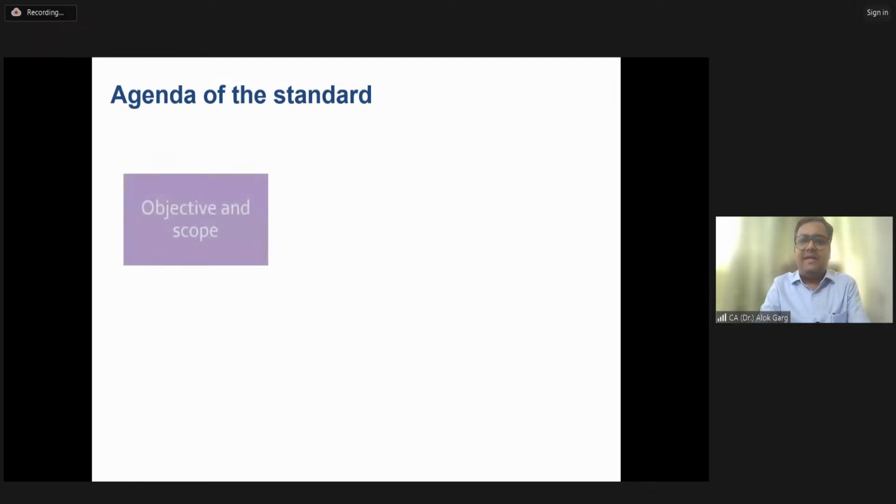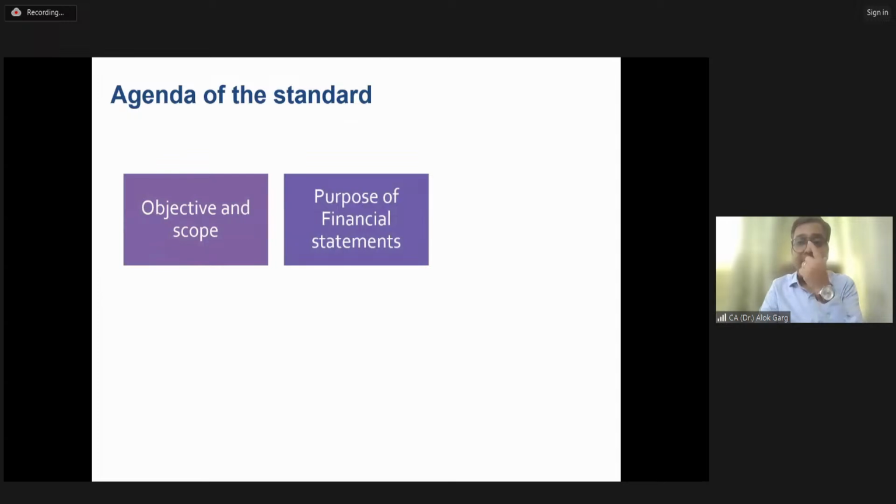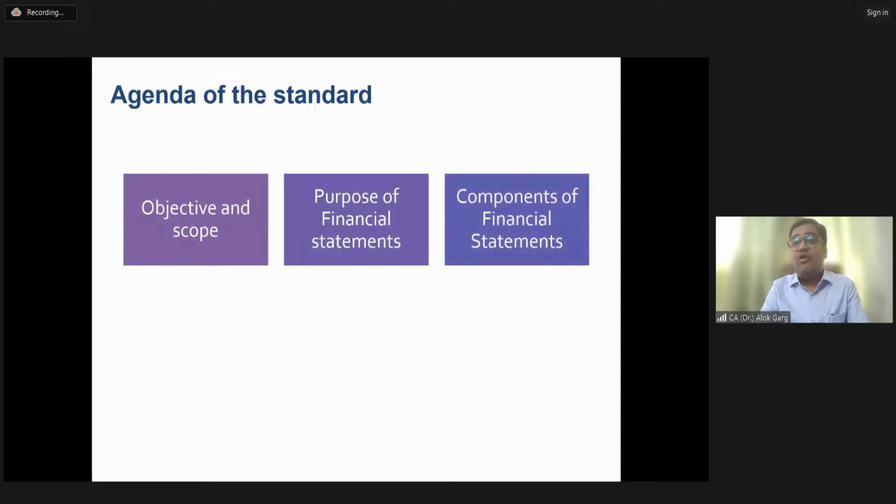Coming to the agenda of this standard, first of all, we'll talk about the objective and scope of this standard. Then we will be talking about the purpose of the financial statement. What is the purpose of the financial statement? Then what are the components of the financial statement? And I'm sure now you have understood the components of financial statement, right? 5 components: balance sheet, statement of profit and loss, statement of changes in equity, statement of cash flows, notes to accounts, and other explanatory information.